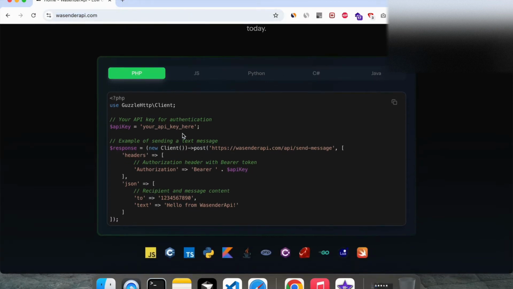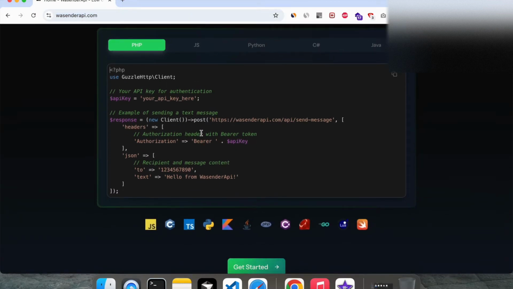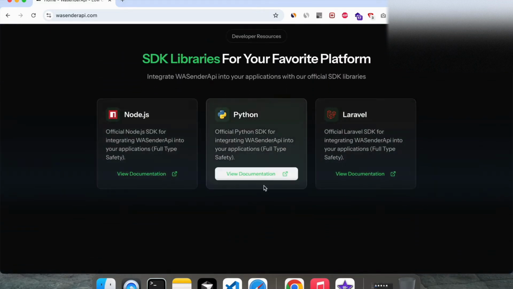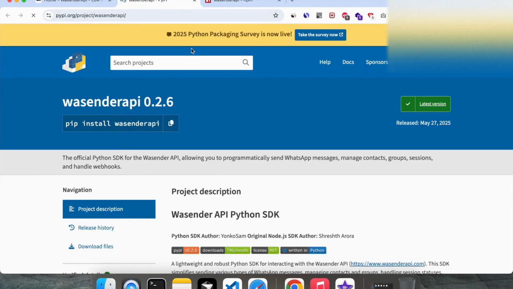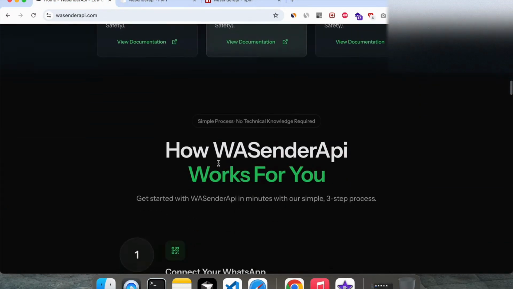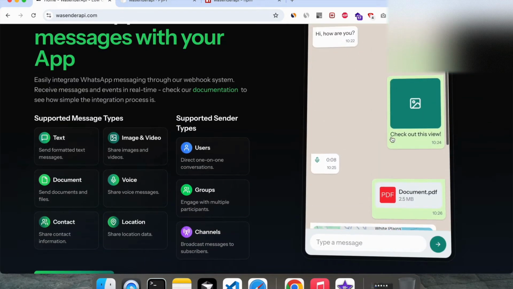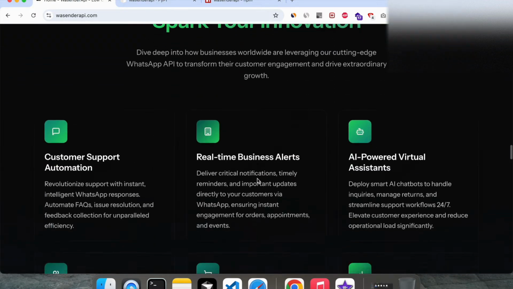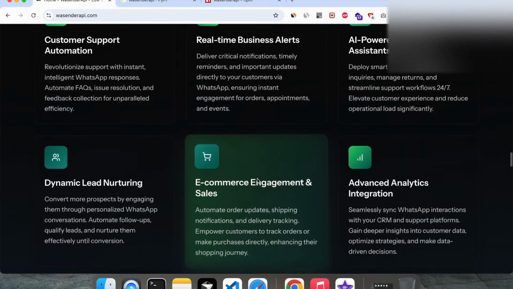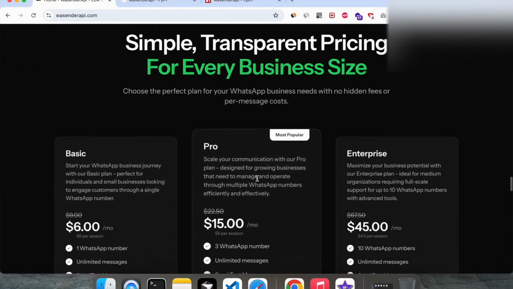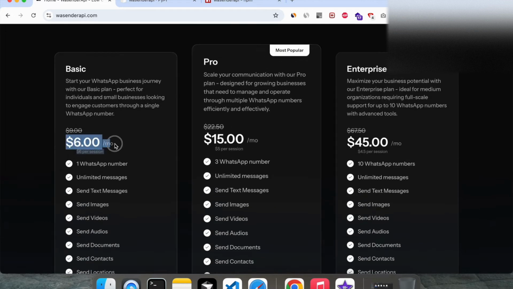So, there's this thing called Wasender API, and oh my God, it changes everything. It's basically a WhatsApp API that works without going through Meta's headache. No need to verify your business, no annoying waiting period, and only $6. No limit on messages. Just scan a QR code, get your token, and boom, you're in. It's perfect for developers, agencies, small biz owners, anyone who's like, I just want to send messages and not deal with Meta's red tape.